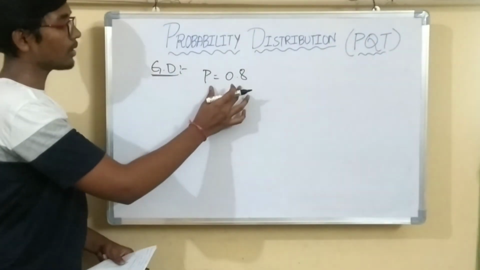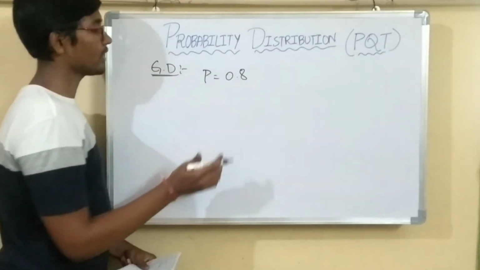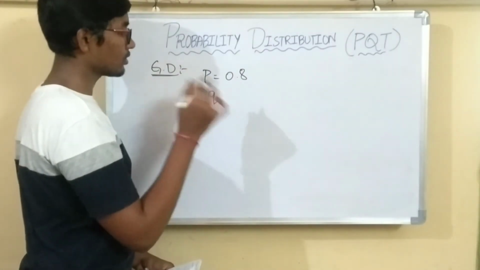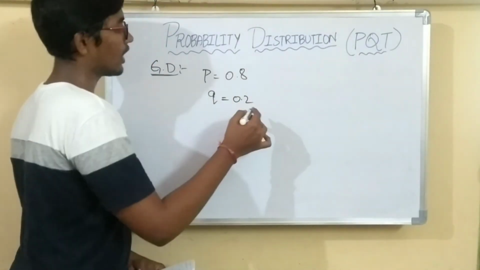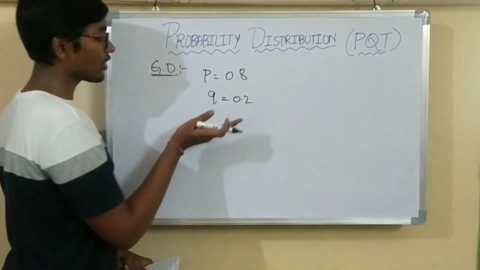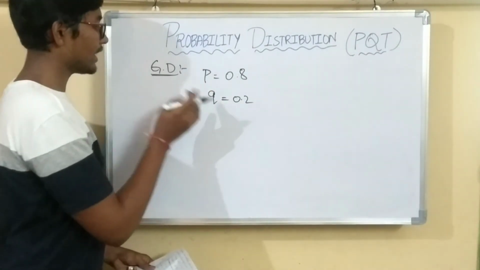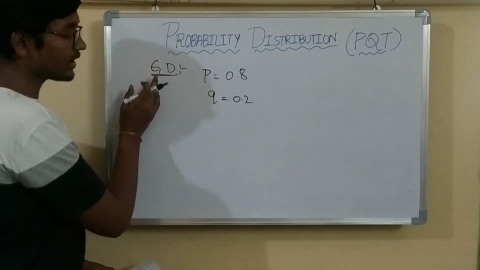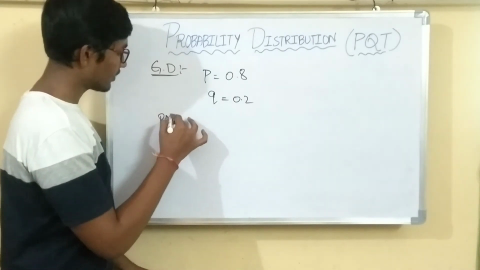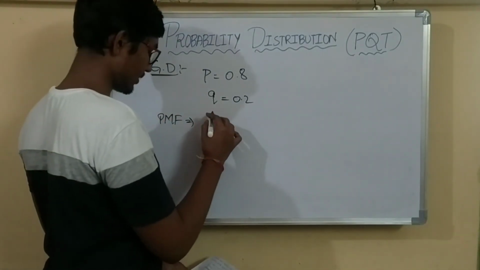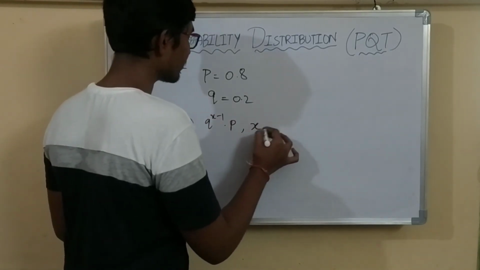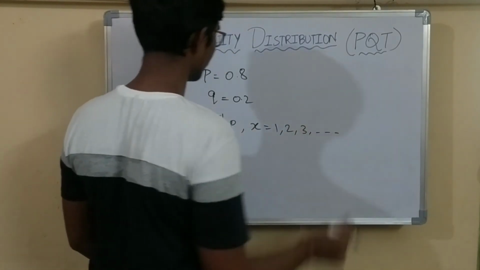So here, given the probability of shooting a target is 0.8, the failure, that is not hitting the target, is 0.2, right? So always the total probability is 1. From that I am calculating the failure of that soldier. So we got P and Q values. This is a geometric distribution. So in geometric distribution, what is the formula for PMF? It is Q power x minus 1 into P, where x values are 1, 2, 3 and so on.